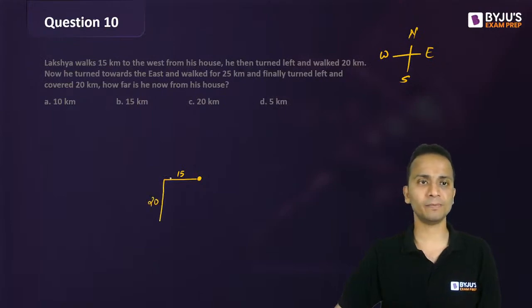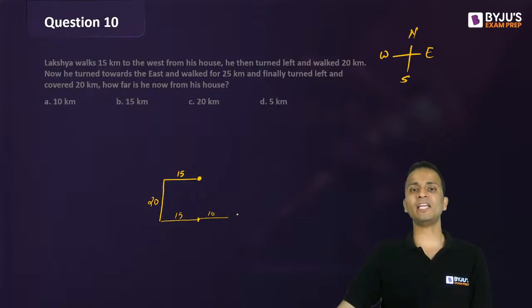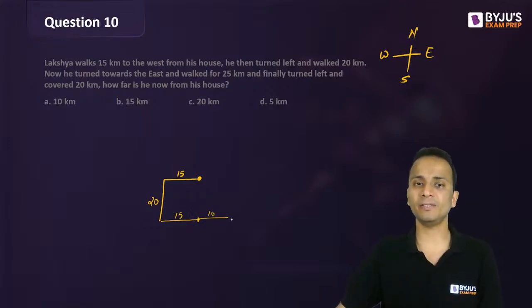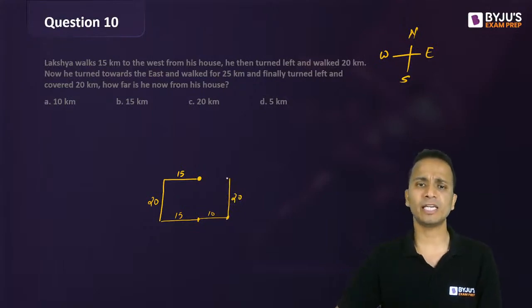So this is 20. Now he turned towards east. So east will be the right hand side and he walked for 25 kilometers. Now 25 kilometers will be divided in two parts. 15 will balance, and then 10 extra. Okay. And finally he turned left and covered 20. So now from here, if we turn left, it will be towards north and he covers 20 kilometers. So he will be in line with the starting point.